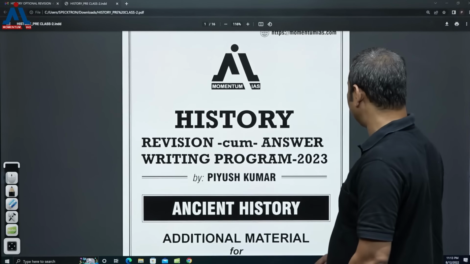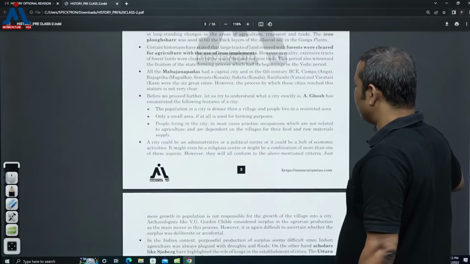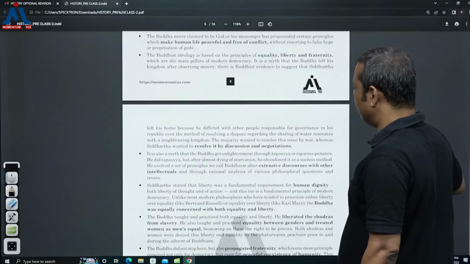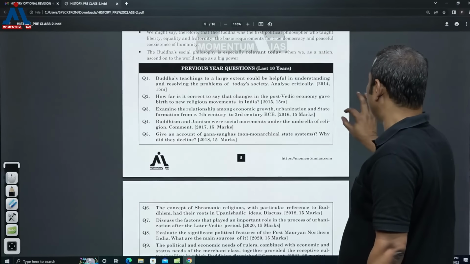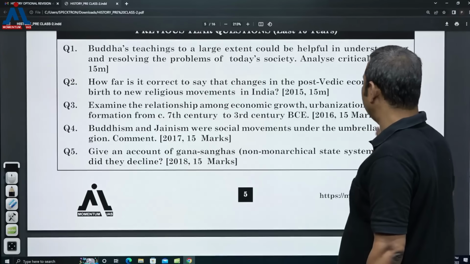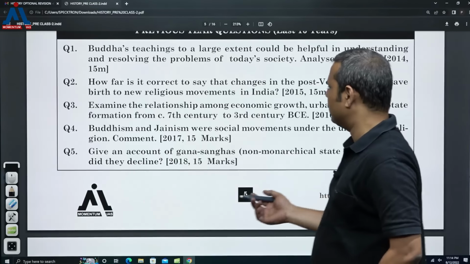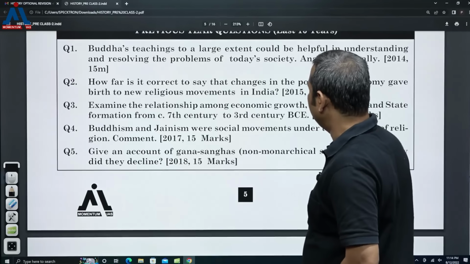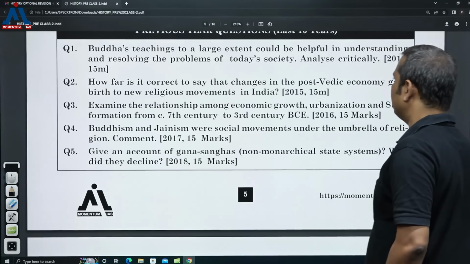So now let's see the questions that have been asked in the past few years, which can really help you understand what kind of questions are being asked from this part. Let's see it. Yes, I'm just enlarging it. I think it's visible to you. In the past few years, in how many questions? Just 5 questions have been asked since 2014, in 5-6 years only.